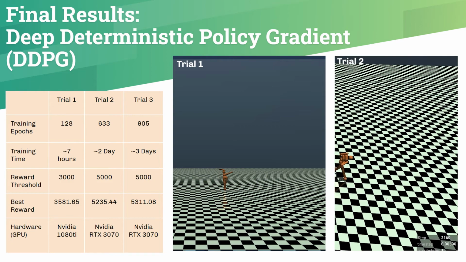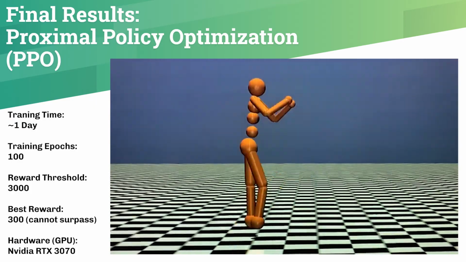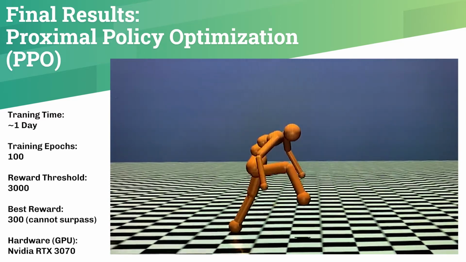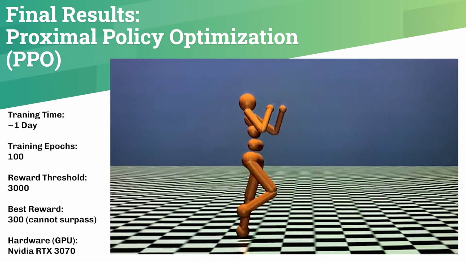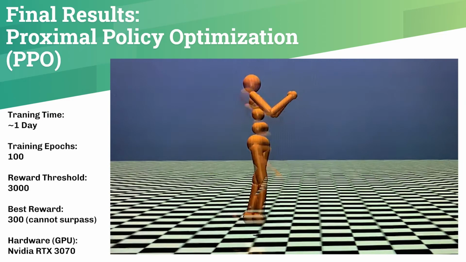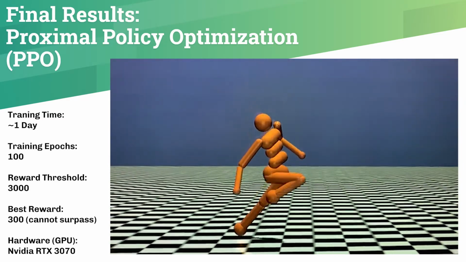We tried using proximal policy optimization to teach the humanoid model how to walk, but were unable to train it to reach higher reward thresholds despite increasing simulation time and duration. This algorithm got stuck every time we ran simulations and could not teach the robot how to walk. Further modifications would need to be implemented in order to do so.